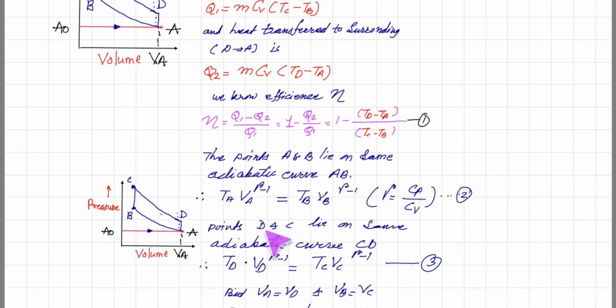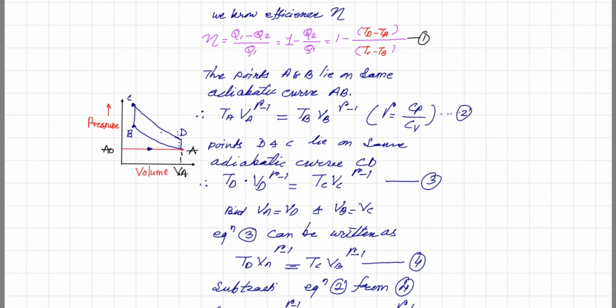Similarly, points D and C lie on the same adiabatic curve CD. So for that we have Td into Vd raised to gamma minus 1 is equal to Tc into Vc raised to gamma minus 1, that is equation 3. But we can see here, this is Va, volume at A. The same is the volume at D. So VA is equal to VD.